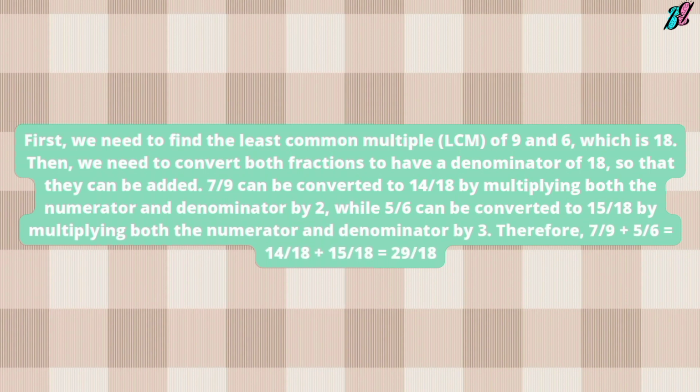Then, we need to convert both fractions to have a denominator of 18, so that they can be added. 7/9 can be converted to 14/18 by multiplying both the numerator and denominator by 2, while 5/6 can be converted to 15/18 by multiplying both the numerator and denominator by 3. Therefore, 7/9 plus 5/6 equals 14/18 plus 15/18 equals 29/18.